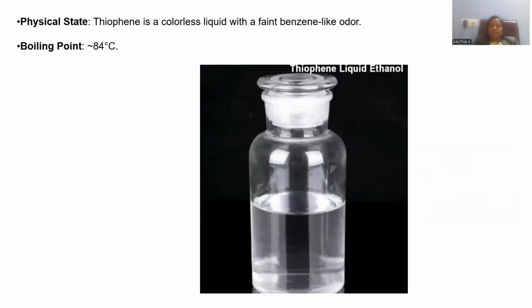Let me show the physical properties, like physical state. The appearance of thiophene is extremely transparent; it is a colorless liquid compound with a benzene-like odor. Benzene has an aroma. Aromatic compounds have a characteristic aroma, and thiophene also has that kind of aroma, just like benzene, right? And it boils at a temperature of 84 degrees centigrade. It is non-volatile at room temperature. It can be preserved for a longer time because the boiling point is somewhat high, 84 degrees centigrade, so you can easily preserve thiophene in the laboratory.